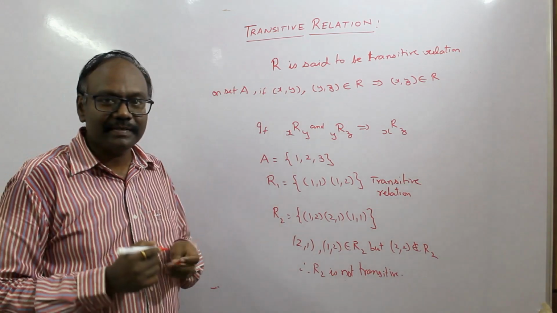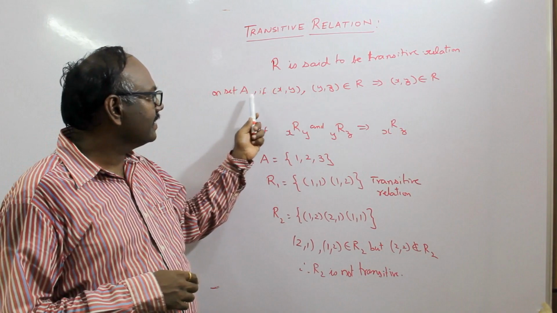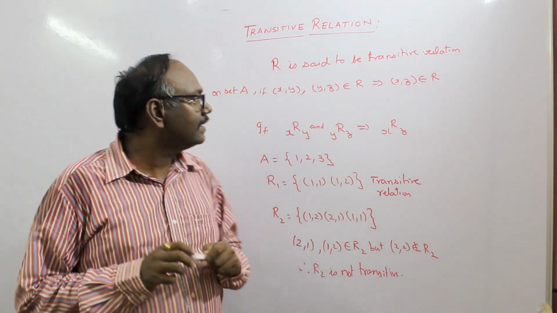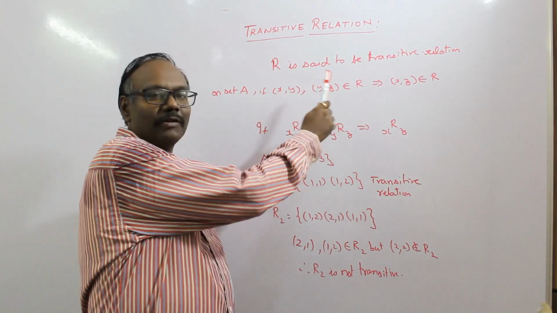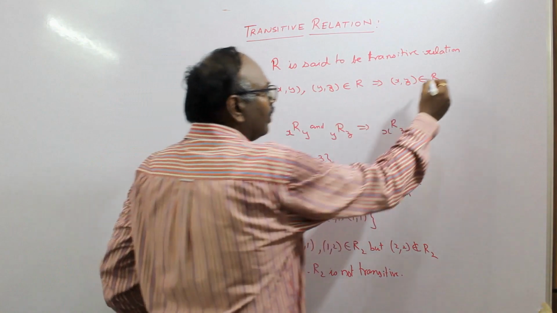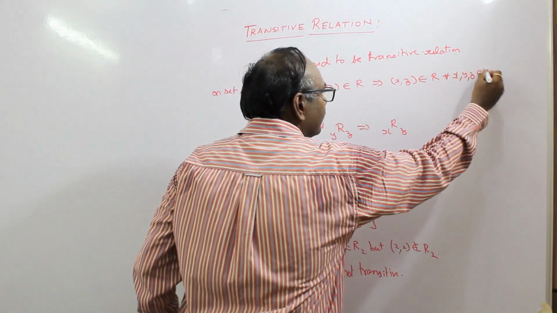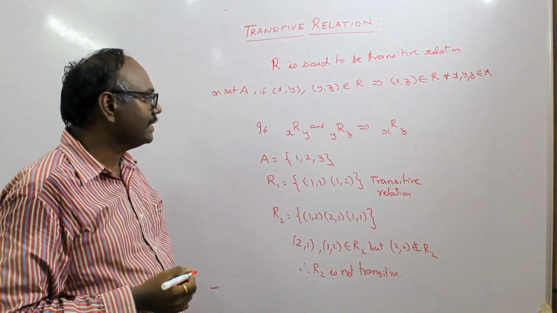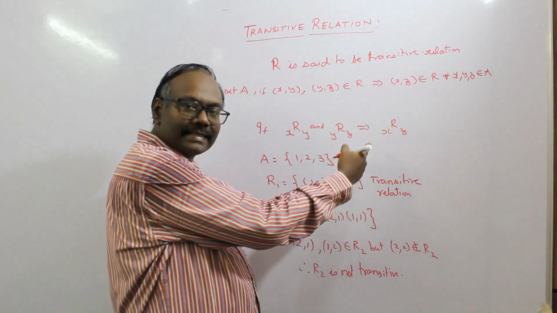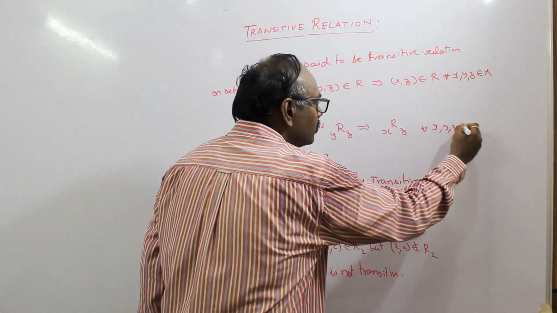Please make a note of this. R is said to be a transitive relation on set A if (x, y) and (y, z) belong to R implies (x, z) belongs to R. Only if (x, y) and (y, z) belong to R, then you have to check whether (x, z) belongs to R, for all x comma y comma z belonging to set A. So if x is R related to y and y is R related to z implies x is R related to z for all x, y, z belonging to A.